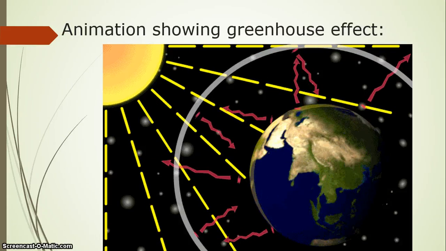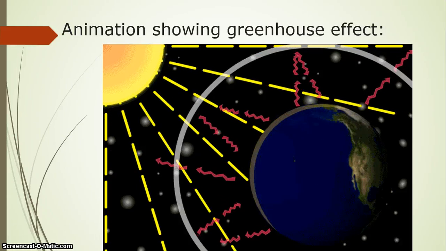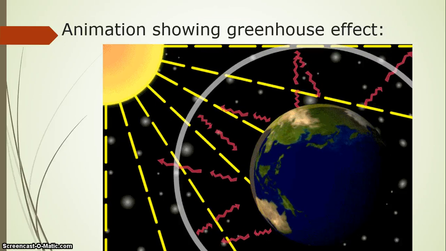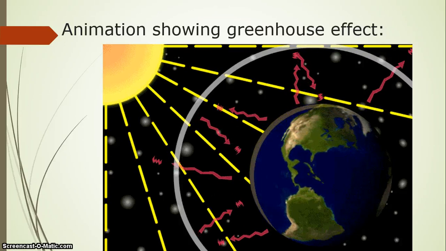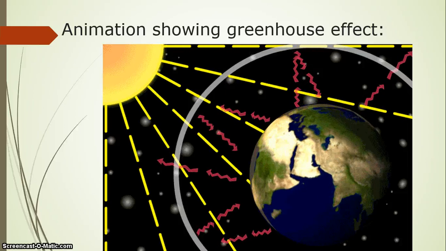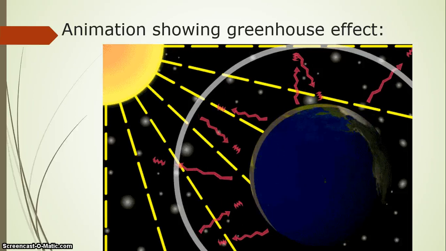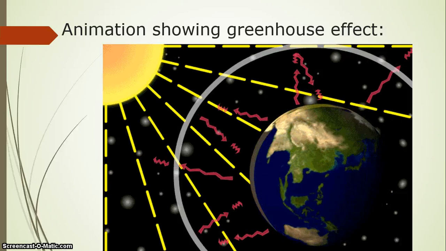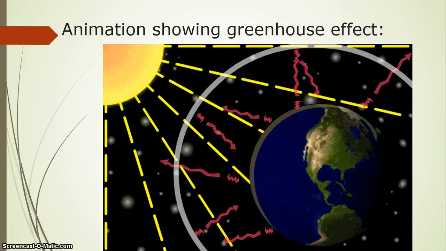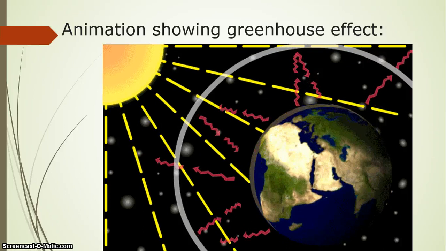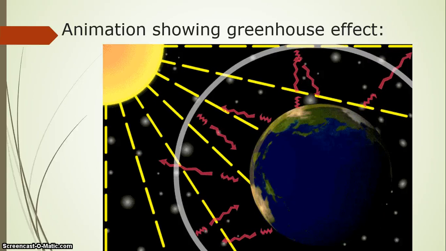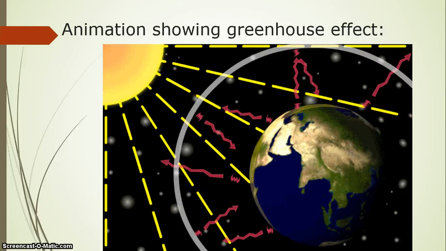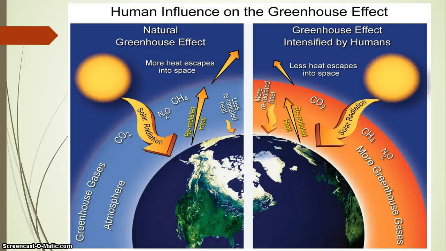This animation shows the greenhouse effect. Like you can see, as sun rays are coming, during night time the Earth is radiating these long wavelengths or infrared rays. Some of the shorter wavelengths get absorbed into the Earth's surface, while the infrared rays shown by red lines are coming back to the Earth and make the Earth warmer.